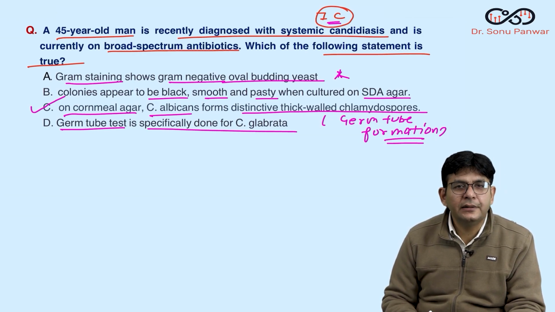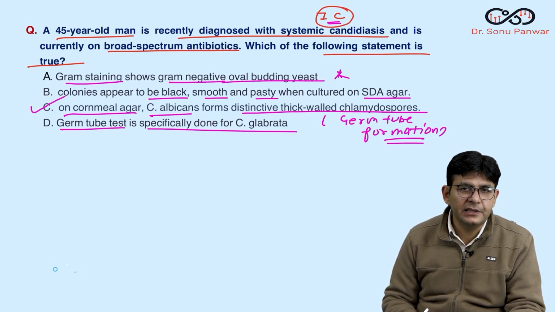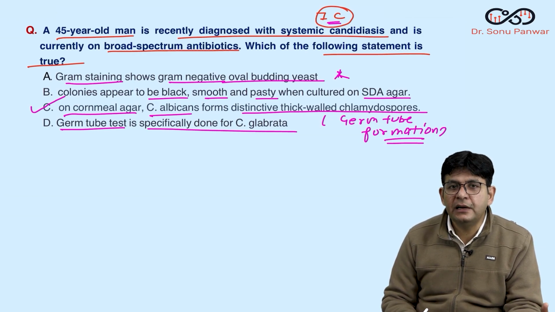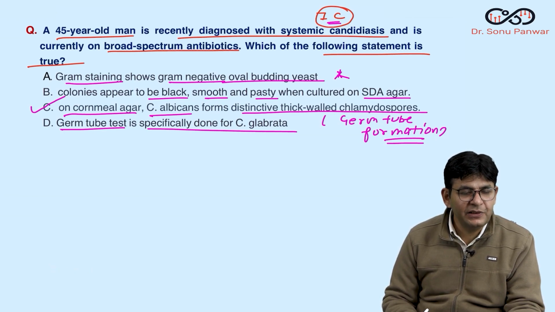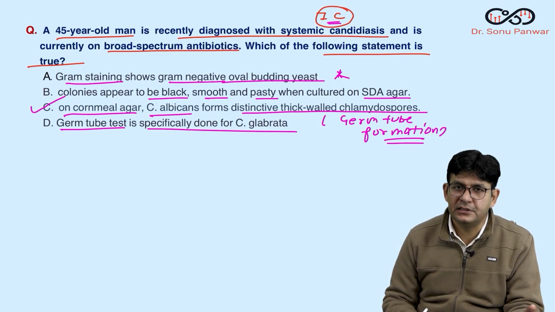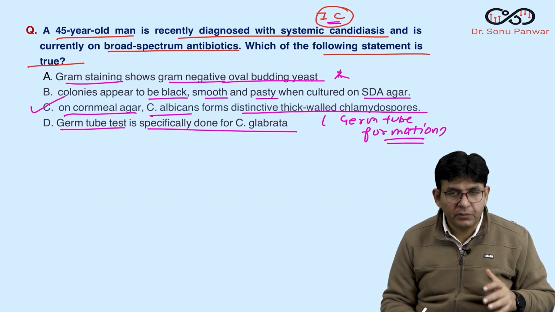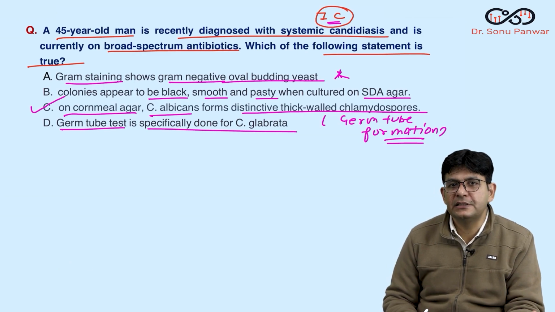Fine. Besides that, a question recently came in the FMG exam, and because the board is the same, it can come to you also: a lady having thick curdy white discharge. By that you get the information of vaginal candidiasis. Along with that, what you need to know is that in Candida, you have hyphae, pseudohyphae, and even yeast-like forms. It can show all forms of existence. Which fellow? Candida albicans. Is it fine?